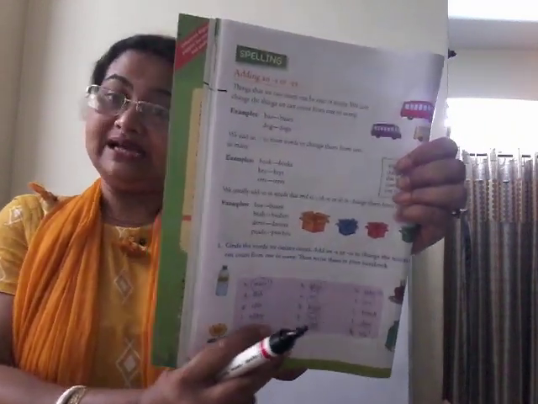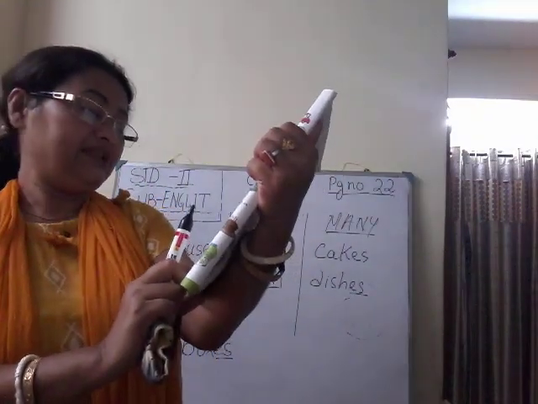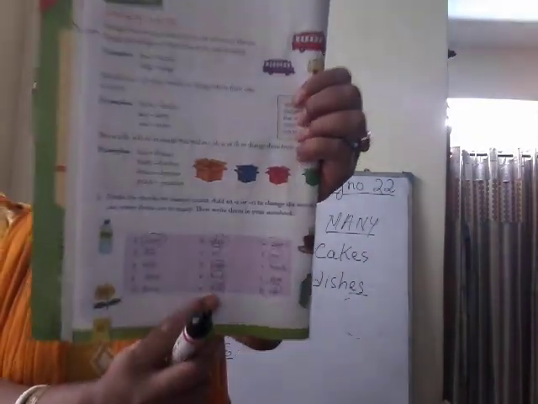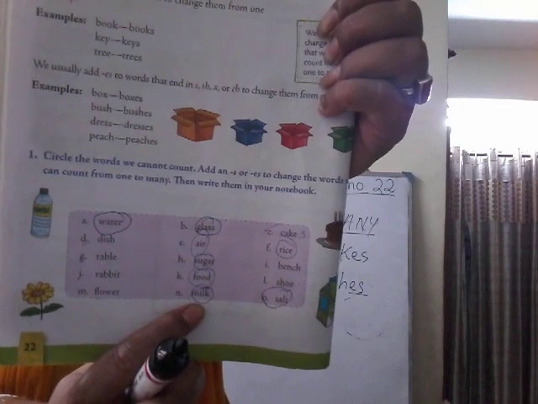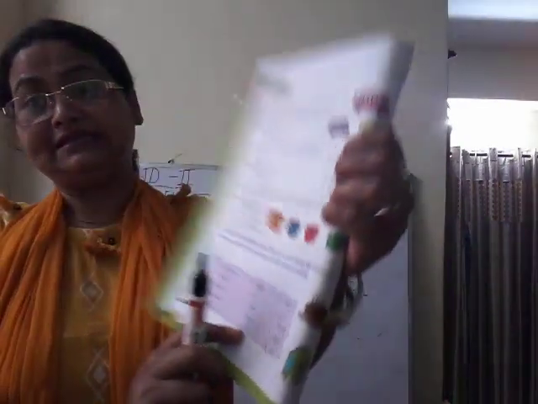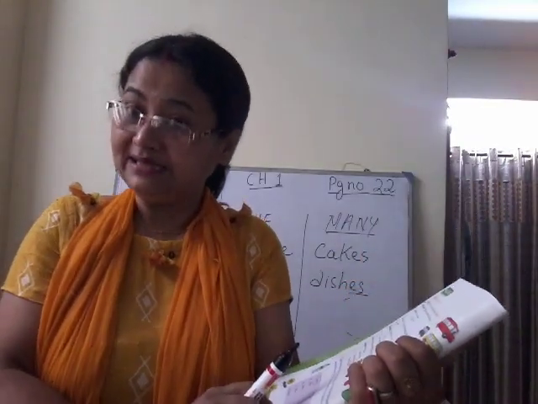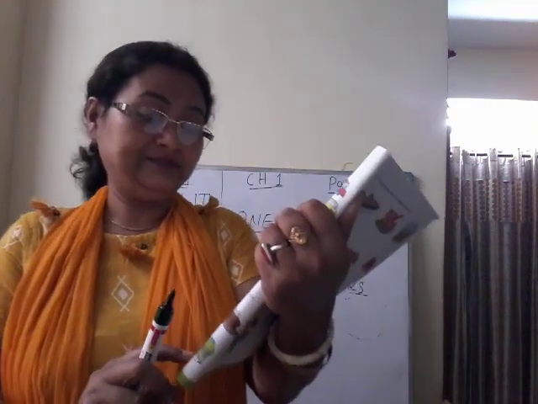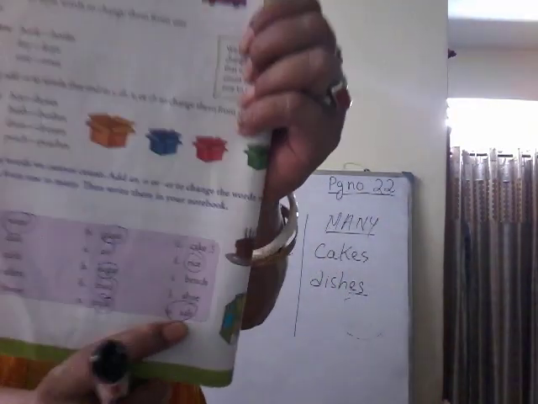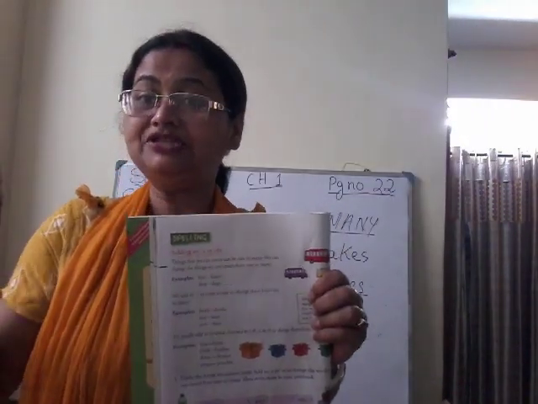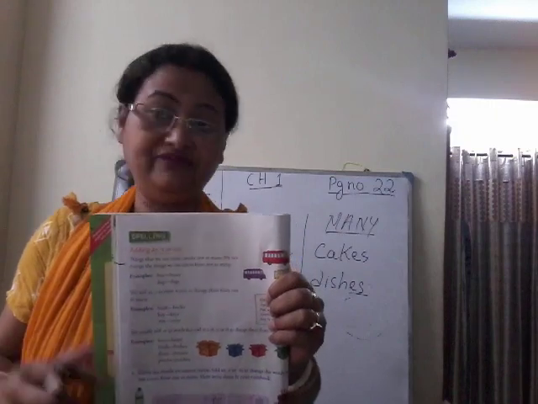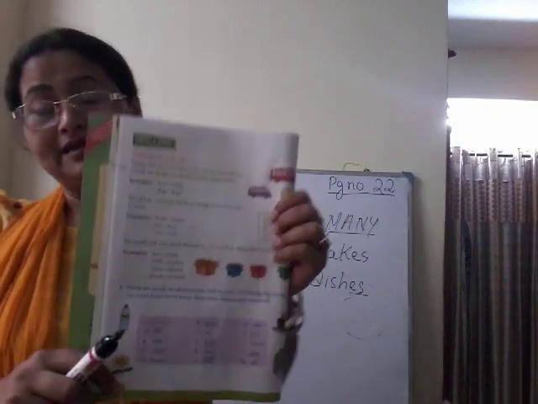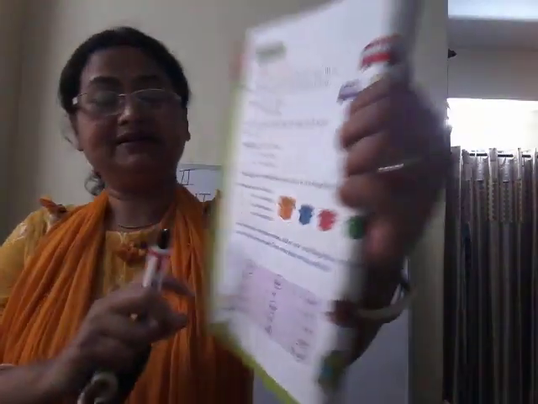Clear? This you will write in the CW copy. Then after flower comes milk. As I said, number N you will encircle because it is an uncountable noun. We never say milks. We can say a glass of milk, 2 glasses of milk, not milks. Then number O, same. Salt. Salt is an uncountable noun. We say a pinch of salt, but salts never, isn't it? So we will encircle salt also.